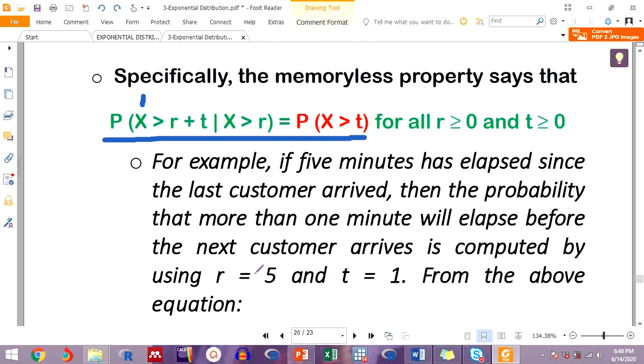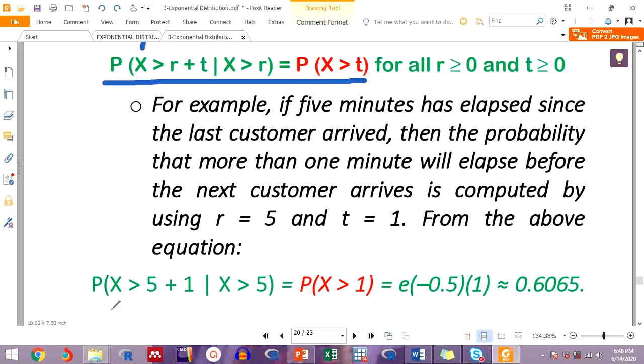So we can put it like this: the probability that x is greater than 5 plus 1, given that x is greater than 5, will be equal to the probability of x greater than how much? Greater than 1, which is our t. Of course, this is a computation from the previous example. We shall see how to come up with this one. I'm going to give you an example.